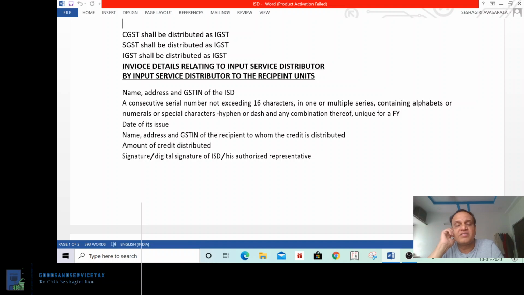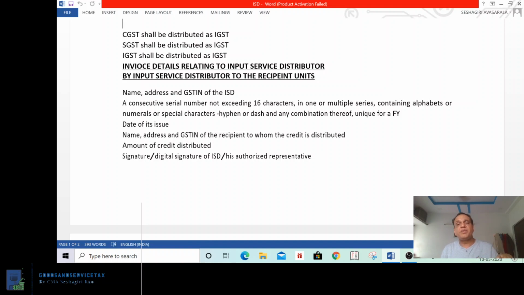What are the contents of the input service distributor invoice? Name, address and GST number of the supplier, date of issue, consecutive serial number, name, address and GST number of the recipient, and amount of the credit so distributed, signature or digital signature of the ISD or his authorized representative. That much only. What have we discussed? For the purpose of distributing the credit, separate registration is required as an input service distributor. Even though the person is already registered, for the purpose of distributing the credit he has to obtain separate registration as an input service distributor. He shall not pass more than the credit he has available.